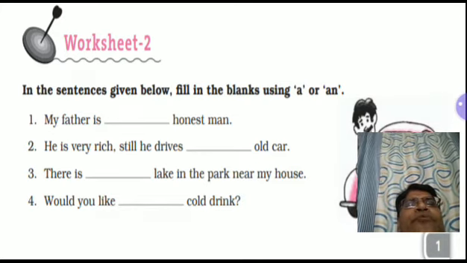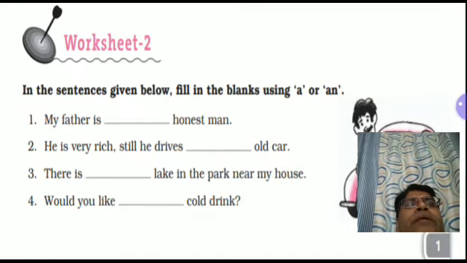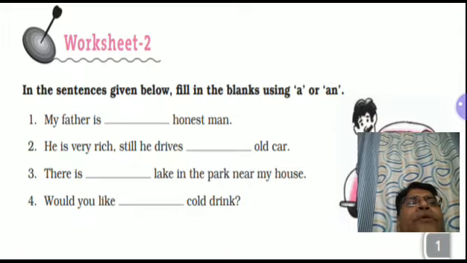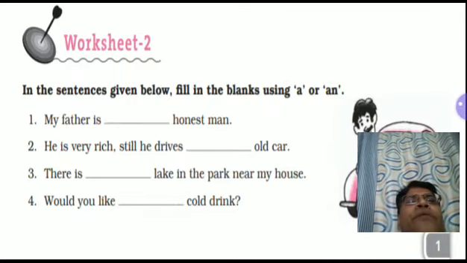From these answers, you must have understood that an is used before any sound which is a vowel sound. A is used before a consonant sound.